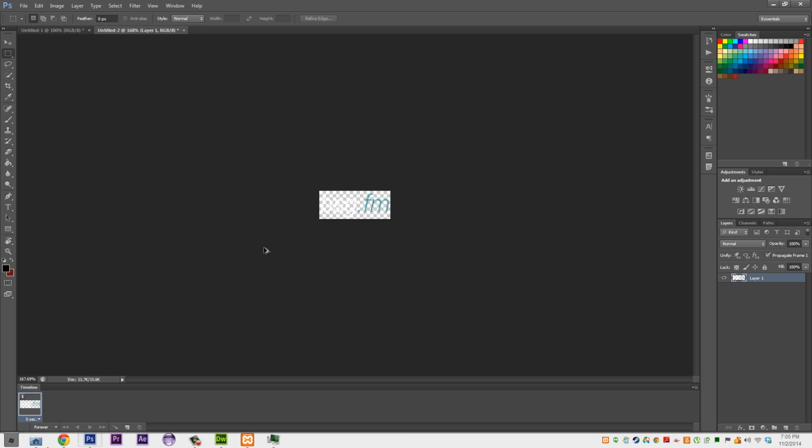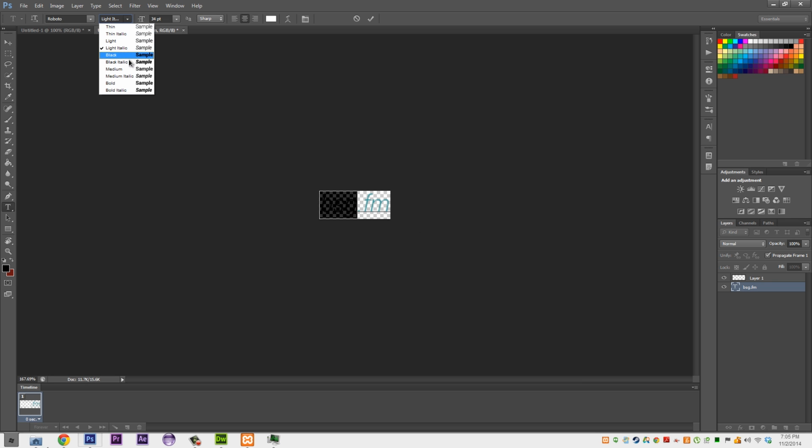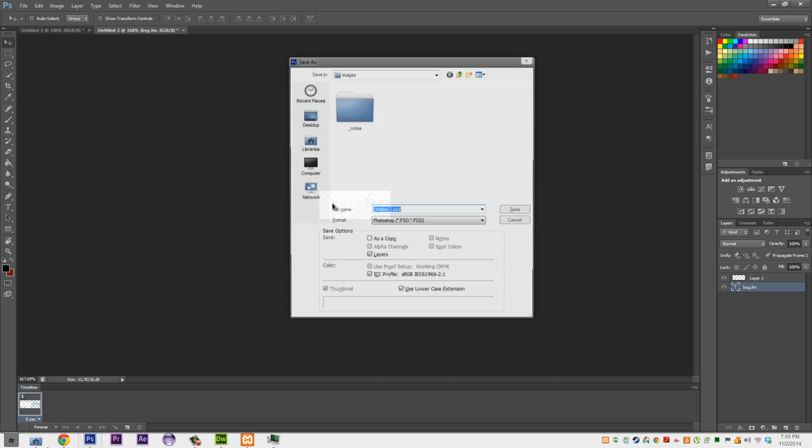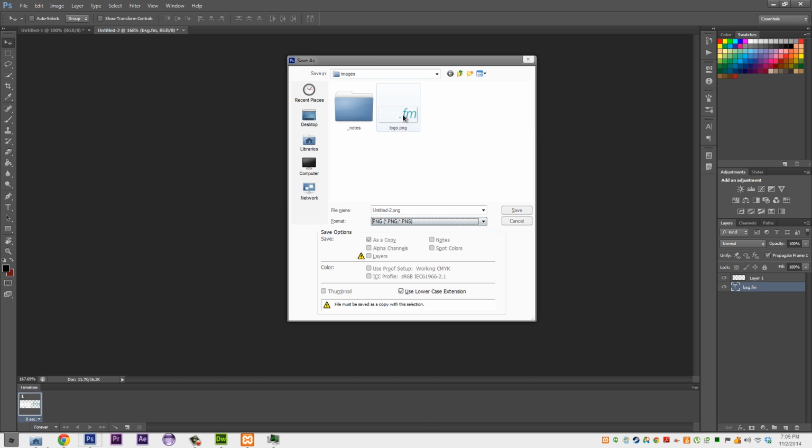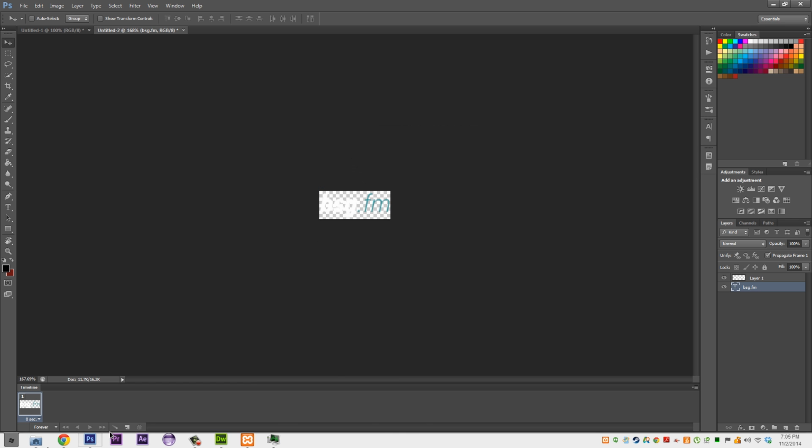We can always edit that, because I just realized looking at it that the BSG part of it is actually bold. So we can change that to black italic, and then we can save that again as a PNG, overriding our logo. Press OK.